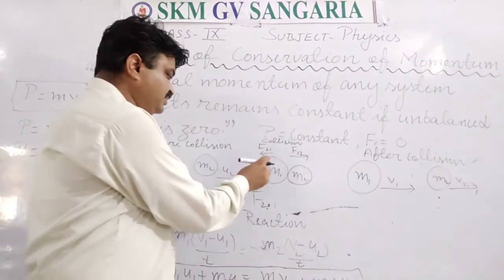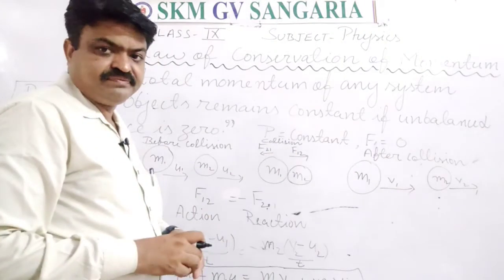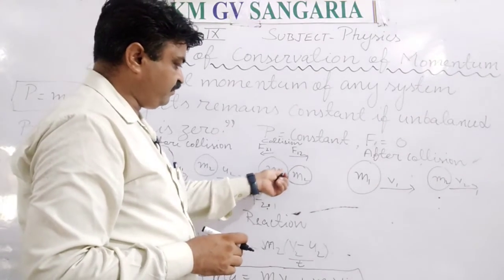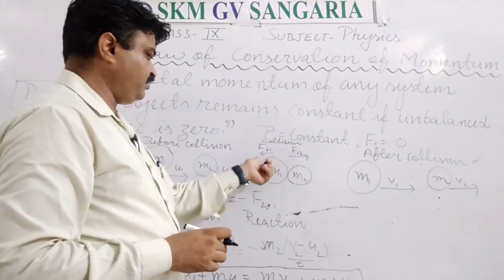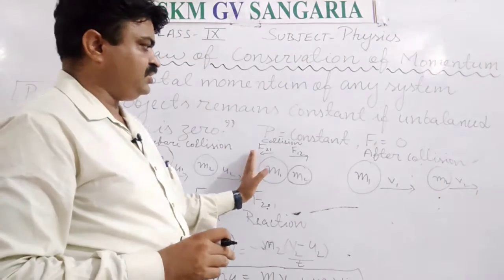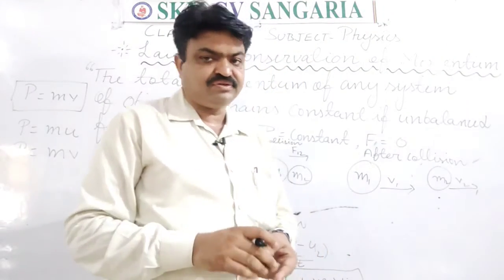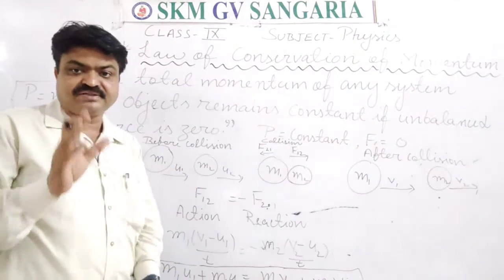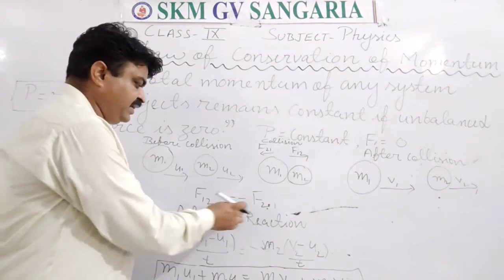And in this, they apply force on each other. Like this ball applied force on this ball M2, and it is force 1,2, and this ball applied force on this ball, and it is force 2,1. And after the collision they move with their final velocities. So it means their total momentum remains conserved in this. And we will follow the action and reaction law.